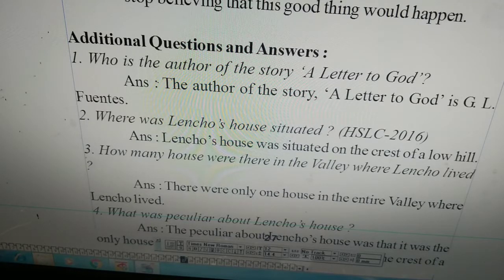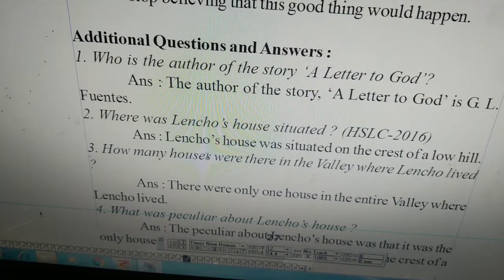How many houses were there in the valley where Lencho lived? There was only one house in the entire valley where Lencho lived. Actually, it should be there was. It should be there was only one house in the entire valley where Lencho lived.